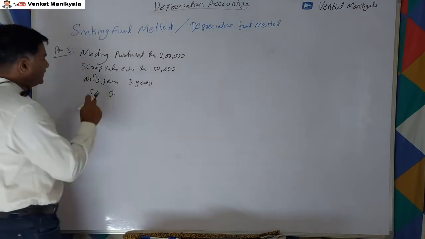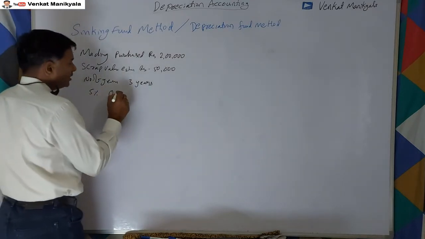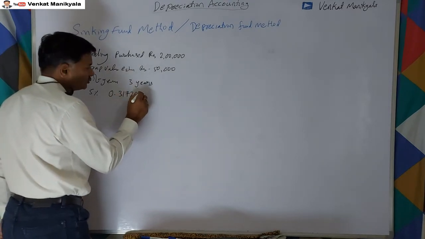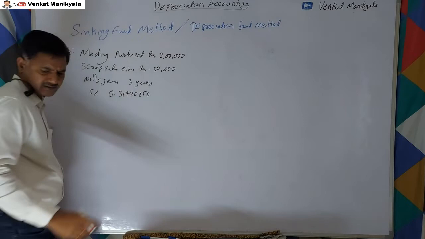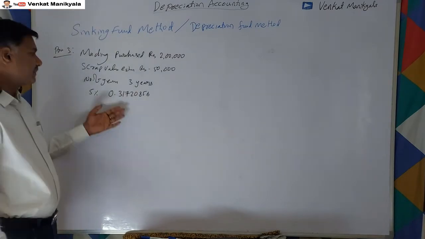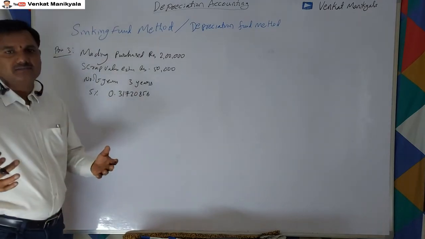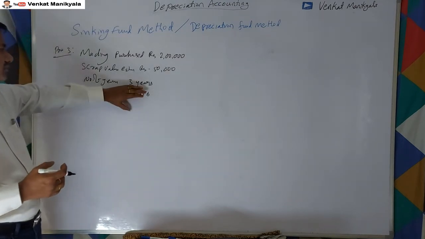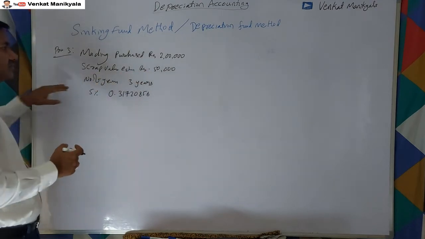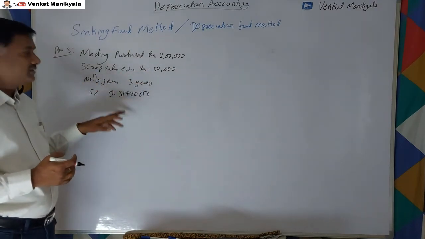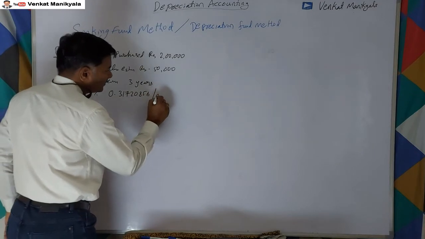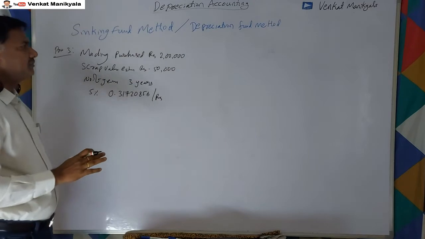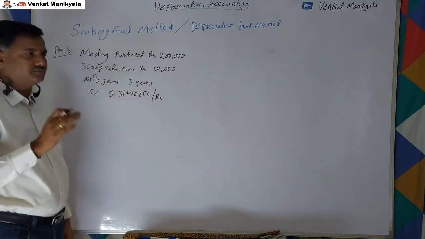Let us suppose at 5% and 3 years it is 0.3172085. You can find this in the table. But at an advanced or professional level, we have to find out this value ourselves. This is given per rupee, so we can multiply it directly with the amount required and find out the value.